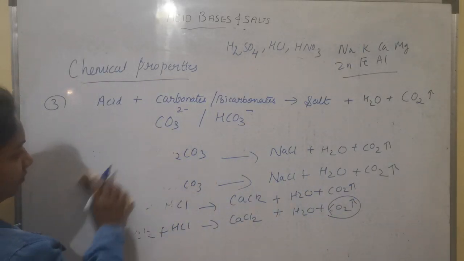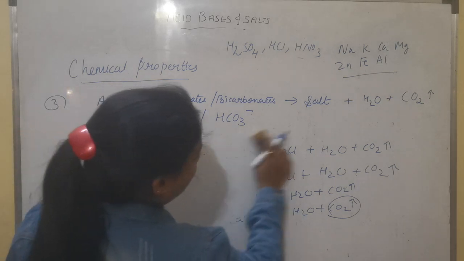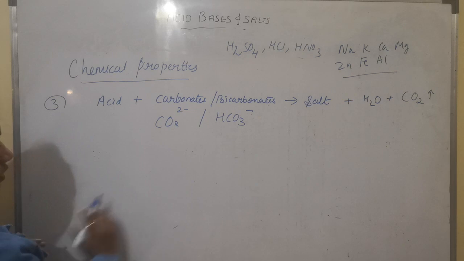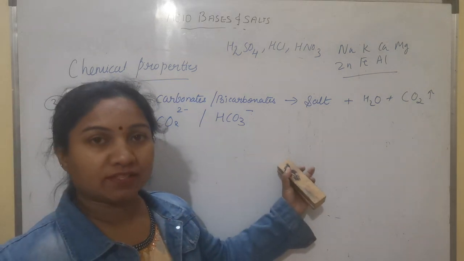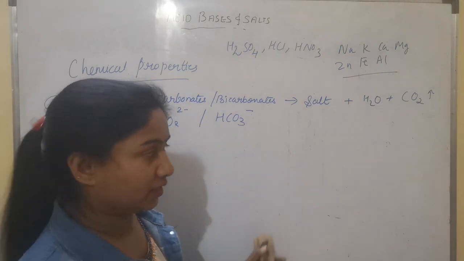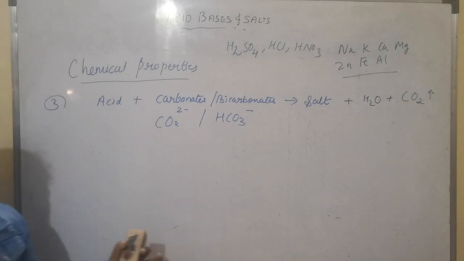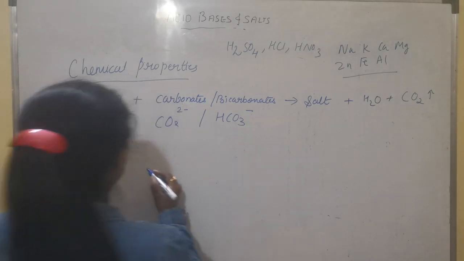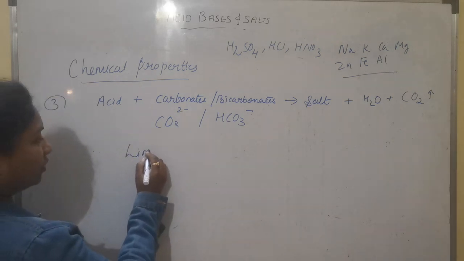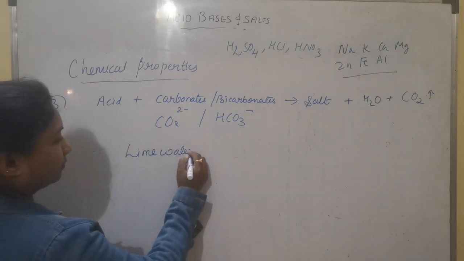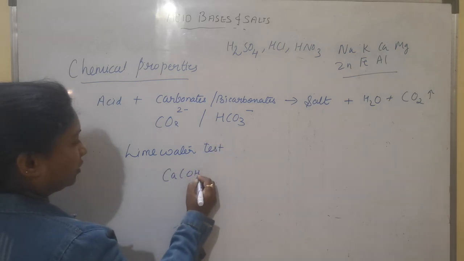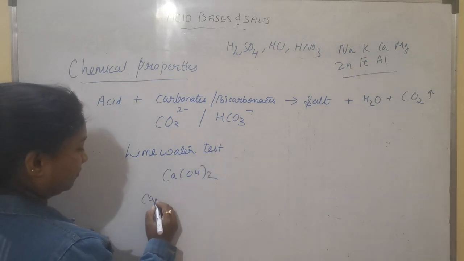Now we have to go for a test to confirm whether the evolved gas is carbon dioxide or not. See, I said we know by equation that yes, it is carbon dioxide gas. But we would go for a test also. How would we confirm that yes, it is carbon dioxide gas? For this, there is a very famous test called the lime water test. Lime water is calcium hydroxide solution.